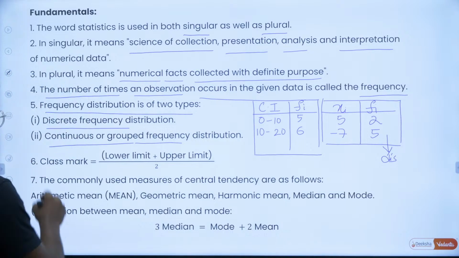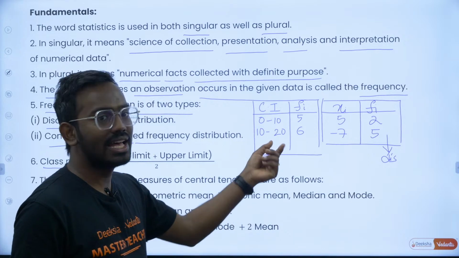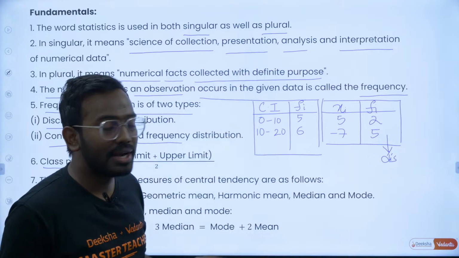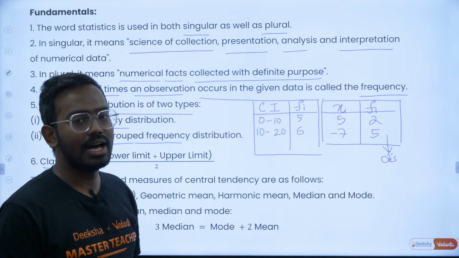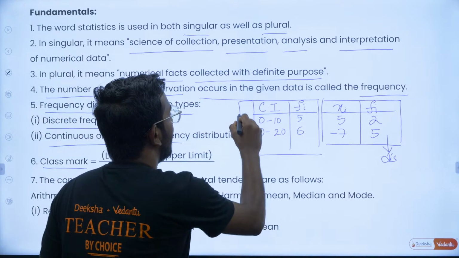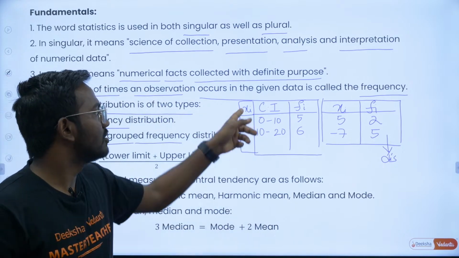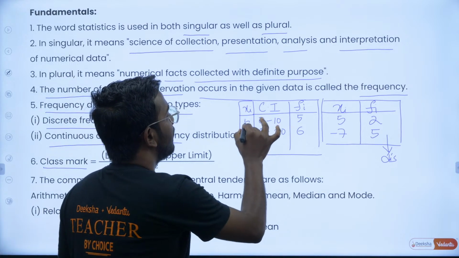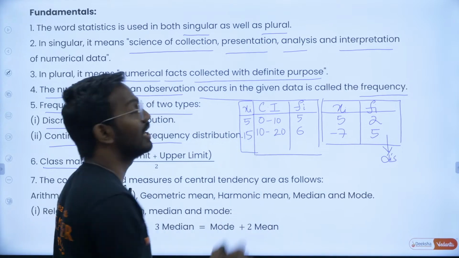Hope this is clear. Now, class mark. What do you mean by class mark? For every class there is one representative of this class, that is basically the midpoint. How do you get the midpoint? Adding the lower limit plus the upper limit divided by 2. So the class mark for this Ci, I'll take this as say Xi. We usually denote it by Xi as a class mark. So the class mark for the first class is 0 plus 10 by 2, that is 5. 10 plus 20 by 2, that is 15.